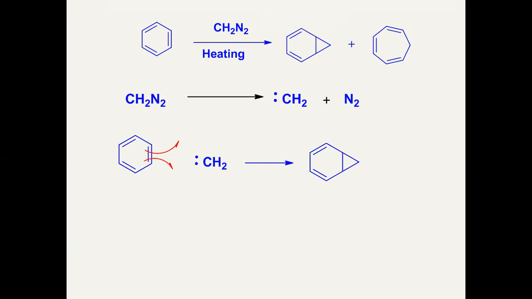Very simple. This pi bond breakage takes place homolytically. One electron will be at this carbon, one electron will be at this carbon, this electron will form a bond, this electron will form a bond. Like this cyclopropane ring formation takes place, and there is a loss of aromaticity.